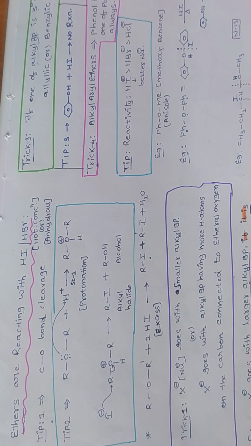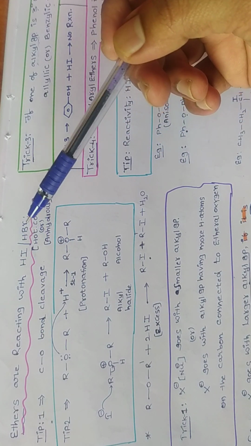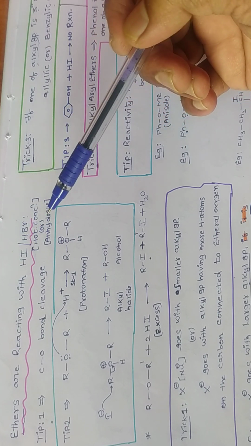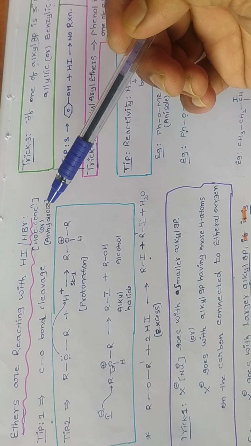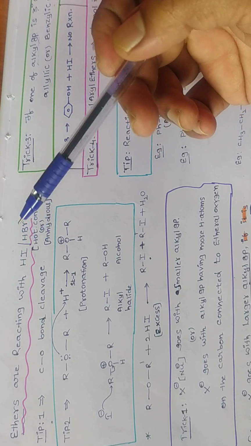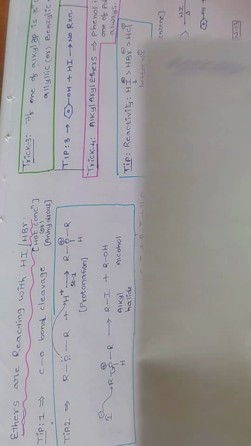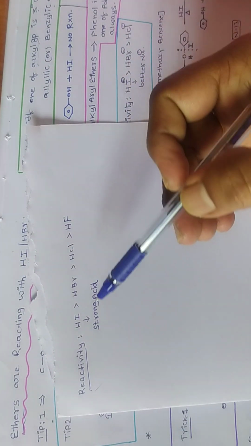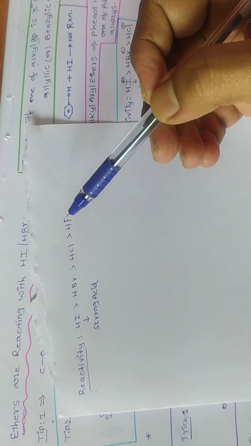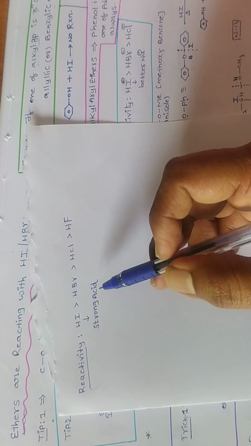In this video, we are going to discuss what ethers react with: HI or HBr. That too, the HI or HBr are taken under anhydrous or concentrated conditions. Why do ethers react with only HI and HBr? We know that HI is more reactive than HBr, which is more reactive than HCl and HF, because HI is a very strong acid.